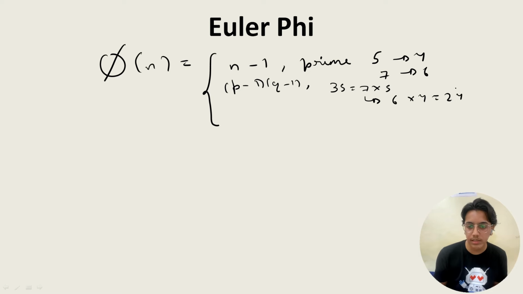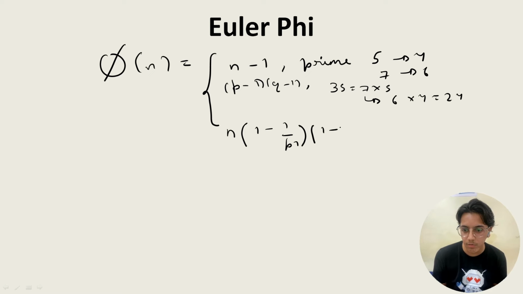Now supposingly this is not the scenario, so we have to come to a general formula. So what is the general formula? N multiplied by 1 minus 1 by p1, multiplied by 1 minus 1 by p2, and so on. So supposingly we take an example of 140. So this is given, and we have to find phi of 140, Euler-Phi of 140. That is the number of co-primes until 140, so the number of co-primes with 140.